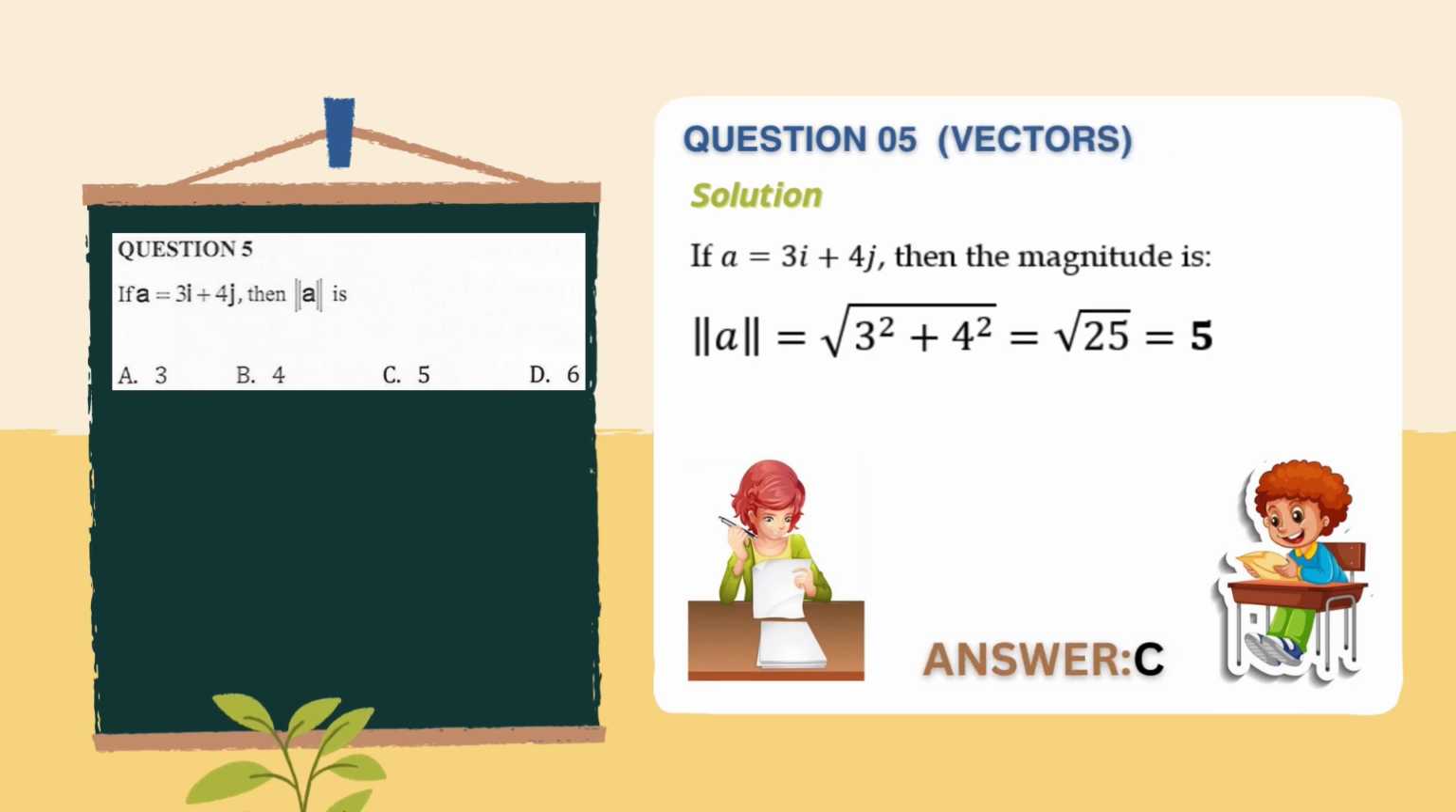Here the question is asking us to find the magnitude of the vector A, given as 3i plus 4j. So all we need to do to answer this question is to find the square root of the sum of the i component squared plus the j component squared. So in this case, we should have the square root of the sum of 3 squared plus 4 squared, which should give us 5. Hence our answer should be C.